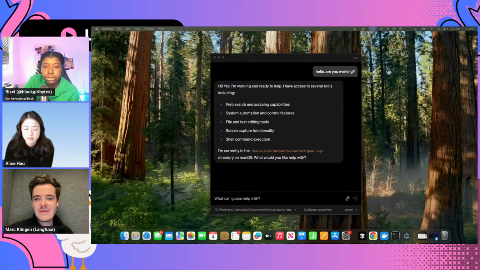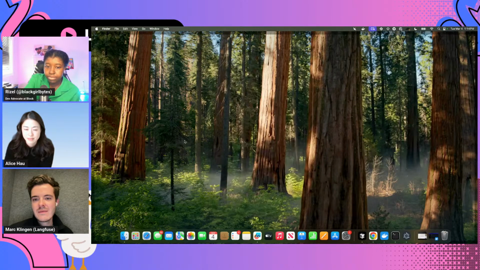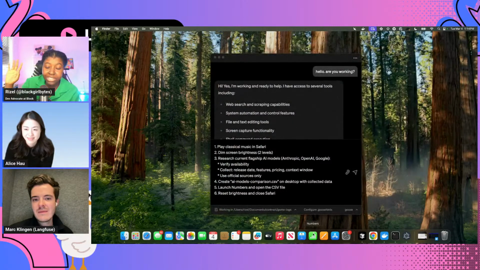So the prompt I'm going to do is one that I think is a fun one. Basically, I'm going to have Goose, and it might fail since I'm sharing my screen, do the following things. I'm going to have it play some classical music in Safari, dim my screen brightness by two levels. Let me put my screen brightness up a little bit so that there's a difference. Is it doing it? I didn't see it. I don't know if it's because I'm sharing my screen. And then I'm going to have it do a little bit of research. If it fails, that's okay, because what I care about is seeing the traces in Langfuse.